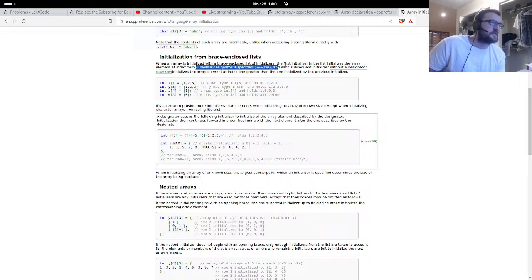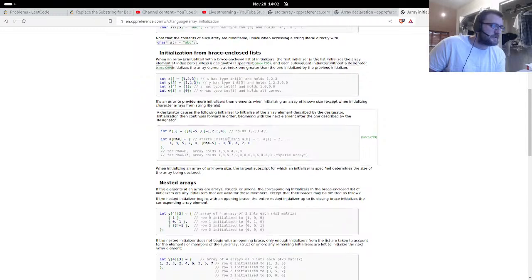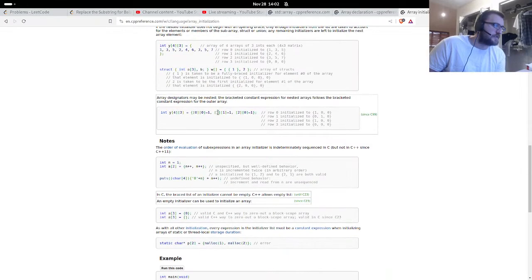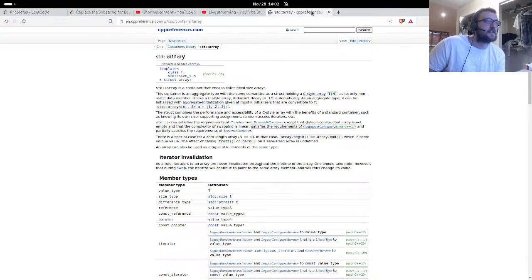Element at index 0, and each subsequent initializer without a designator initializes the array element at 1 index greater than the one initialized by the previous initializer. No. So it doesn't do what I think it does. Okay. Anyway, that's confusing. All right, I didn't understand that completely.